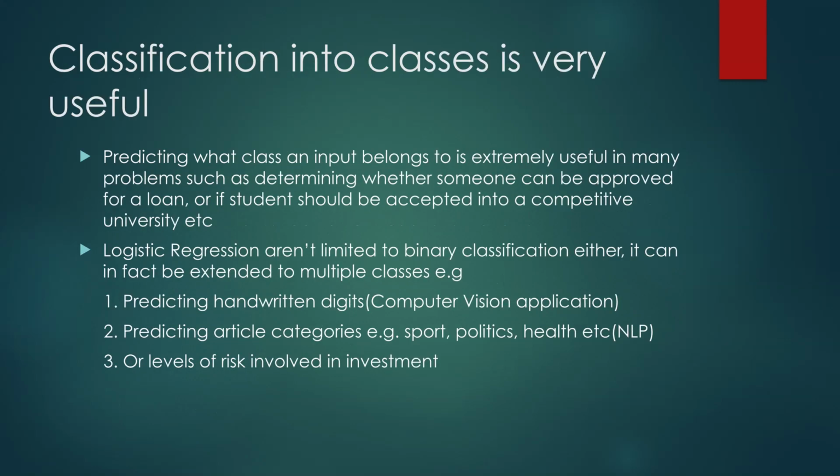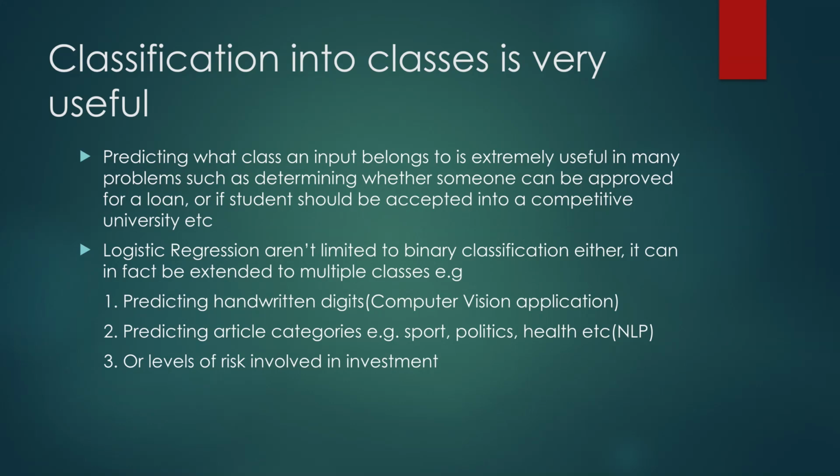As far as classification is concerned, predicting what class an input belongs to is extremely useful in many problems, such as determining whether someone can be approved for a loan. Let's say you go to a bank and you want your loan application to be approved. They are going to look at certain features: what your income is, whether you're married, or whether you have graduated from school.